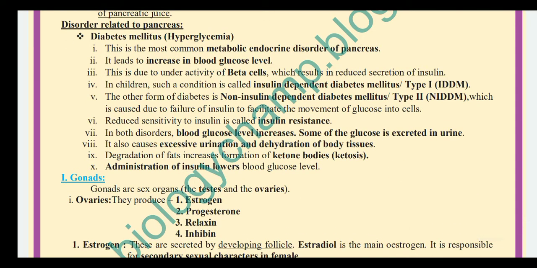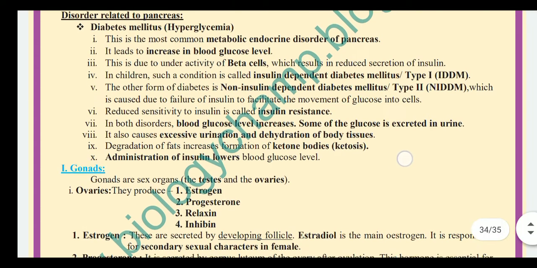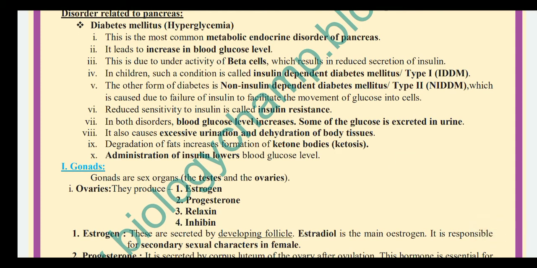Disorders related to the pancreas: diabetes mellitus, that is hyperglycemia, is the most common metabolic endocrine disorder of the pancreas. It leads to an increase in blood glucose level. This is due to underactivity of beta cells, which results in reduced secretion of insulin, that we have studied in the previous standard.